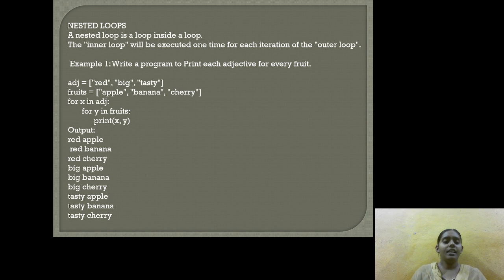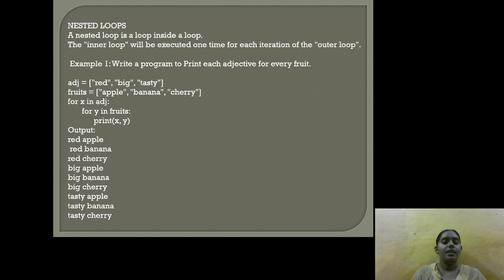And these are in the list. We are writing fruits is equal to apple, banana and cherry, and it is a list. And clearly we can observe that for x in adjective, that is we are using x as the control variable, and at the same time the inner loop is for y in fruits, that is we are trying to print the statement x comma y.